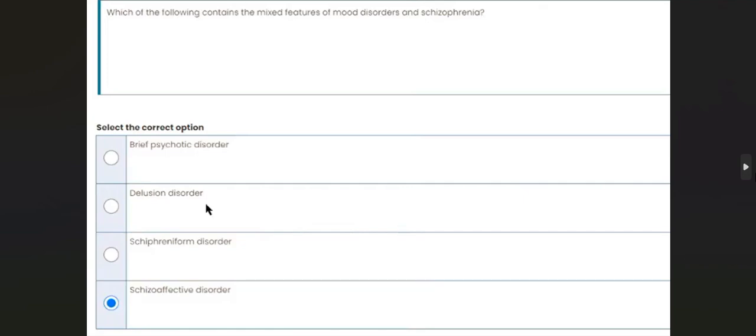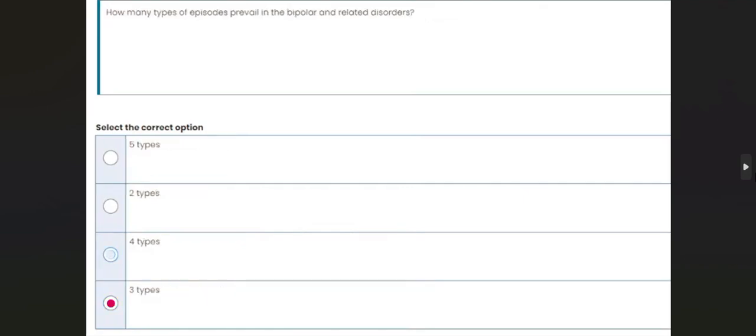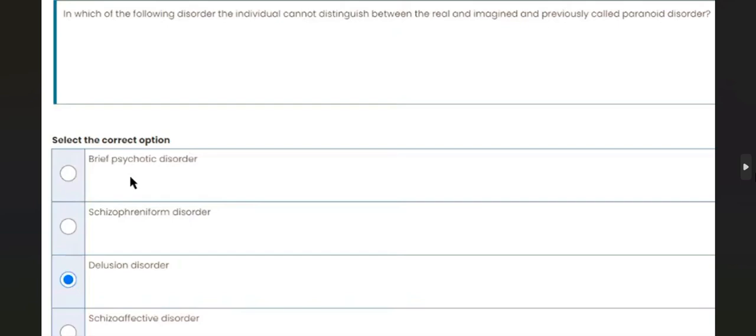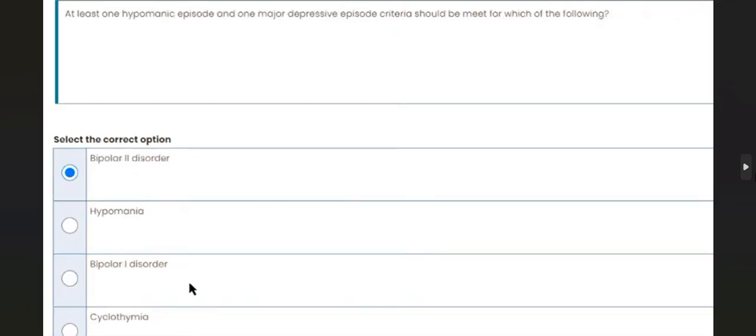Which of the following contains the mixed features of mood disorders and schizophrenia? Schizoaffective disorder. How many types of episodes prevail in the bipolar and related disorders? 3 types: manic, hypomanic, and depressive. In which of the following disorder the individual cannot distinguish between the real and imagined and previously called paranoid disorder? Delusional disorder.